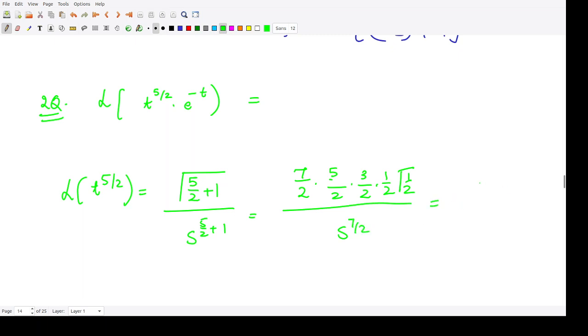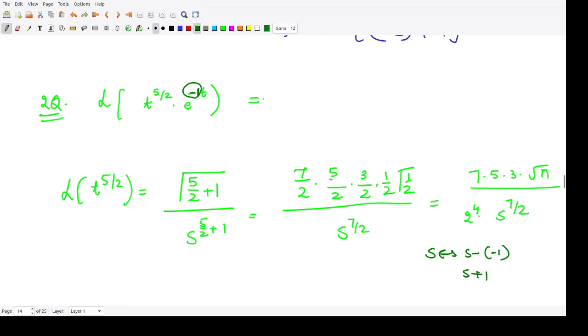So this becomes 7 into 5 into 3 into square root pi divided by, how many 2's are there? 2 to the power 4 into s raised to power 7 by 2. So this is the Laplace transform of t to the power 5 by 2. And here what we will do next is we will just replace s with s minus of minus 1, because we are given this function e to the power minus t. So here the coefficient of t is minus 1. So we will replace this by s plus 1.